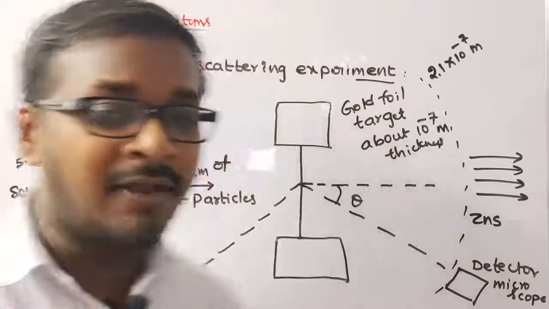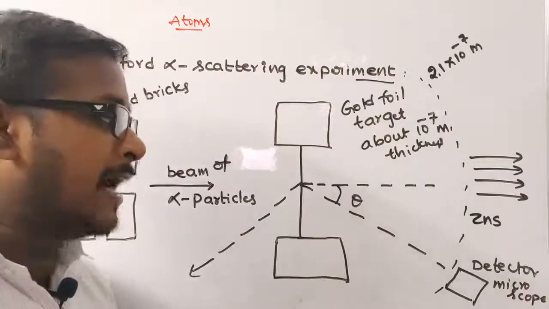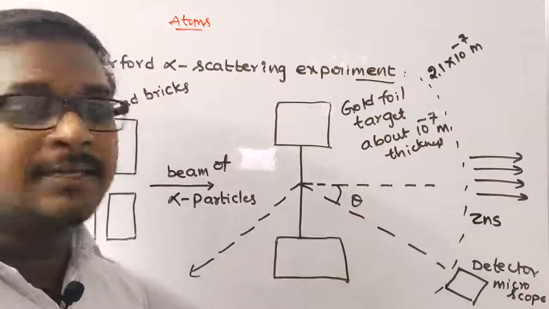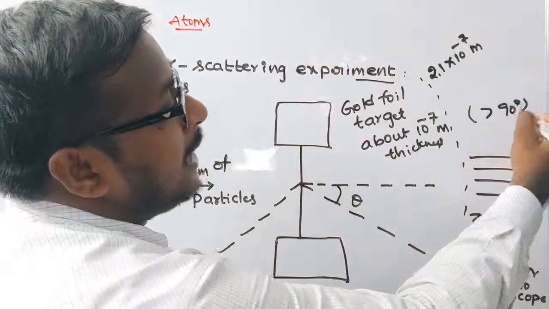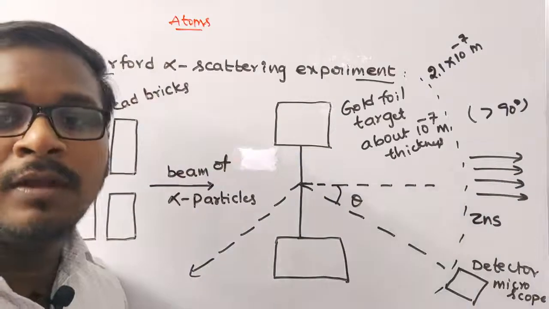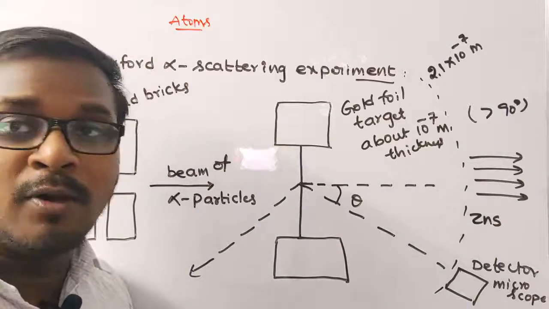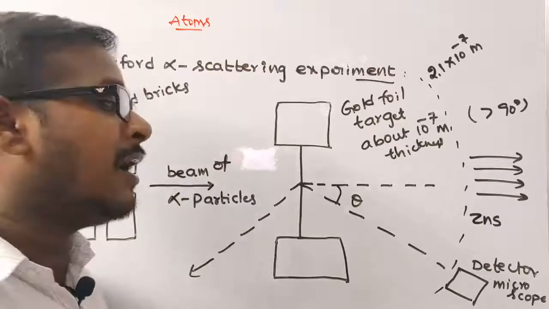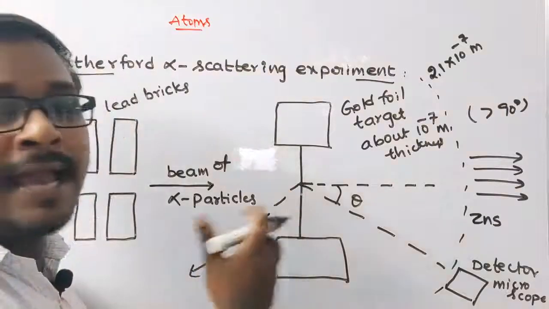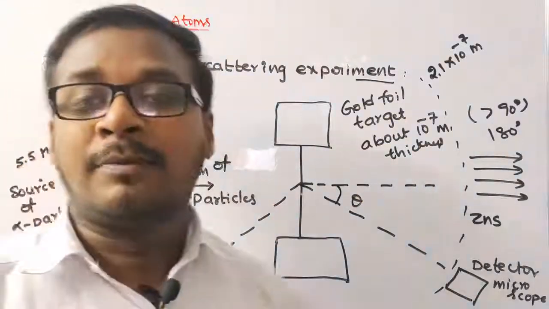A few alpha particles scattered through large angles, above 90 degrees. Rarely, some alpha particle rebounces, that means scattered through an angle of 180 degrees. So these are the observations.